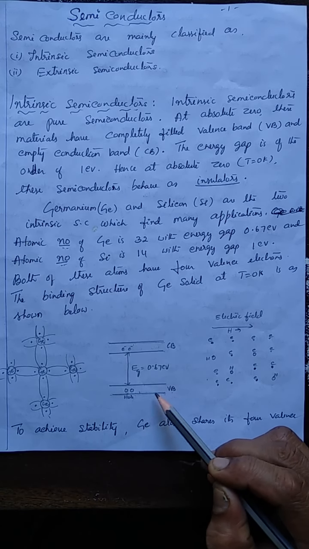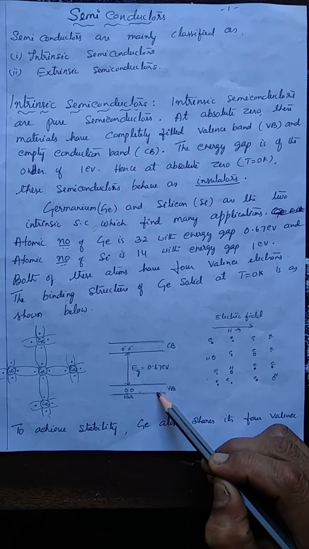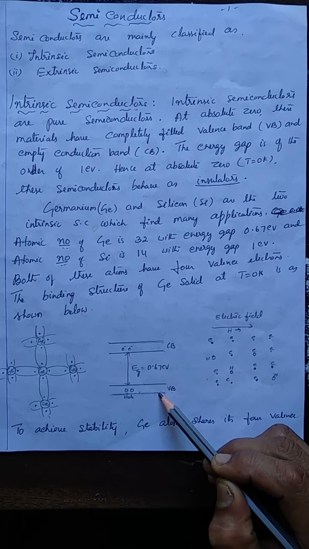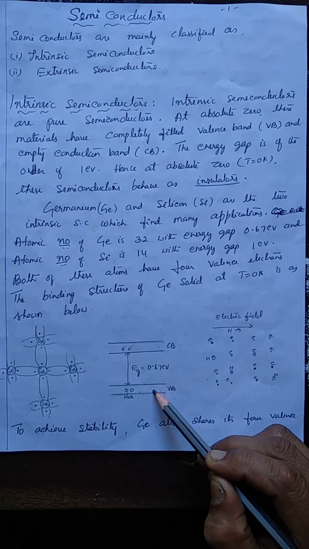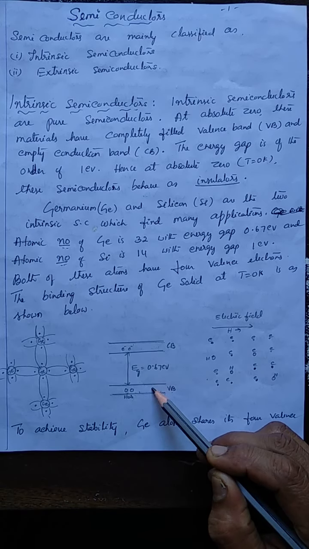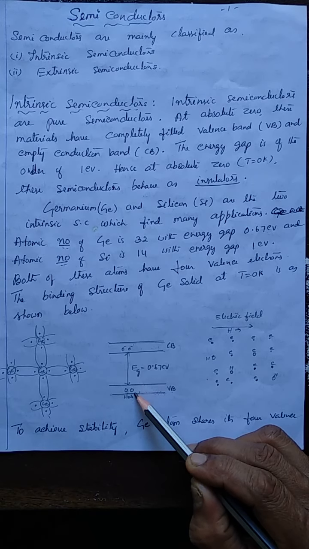This process takes place continuously in the valence band, and because of this, there will be movement of valence electrons between the sites created, and this movement is assumed to be similar to the movement of the holes. See, actually holes are not moving. These vacant sites are not moving.